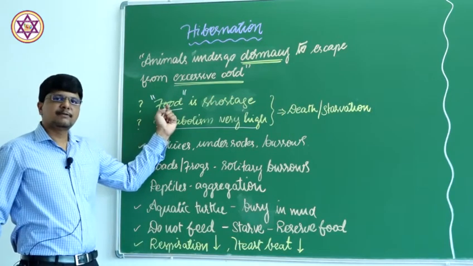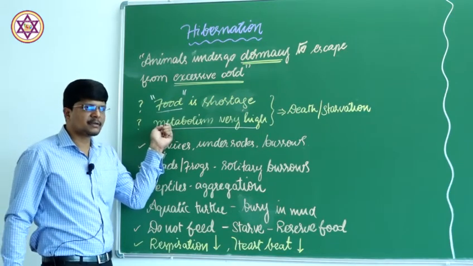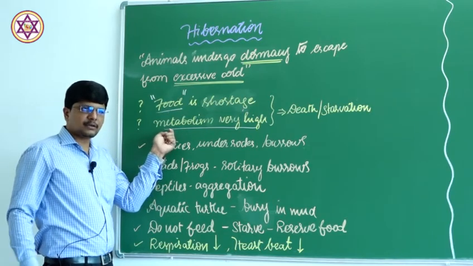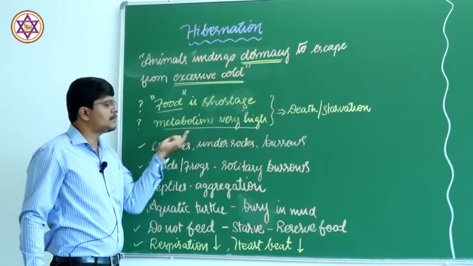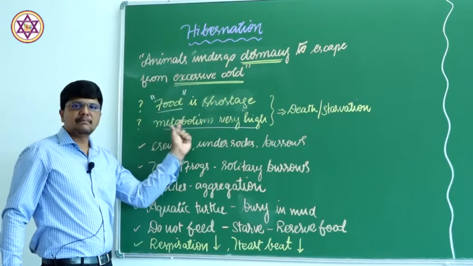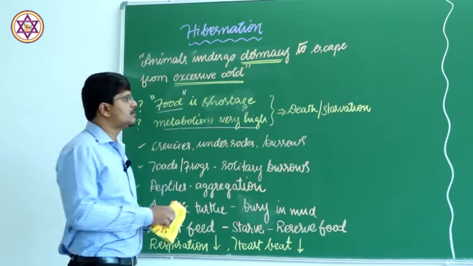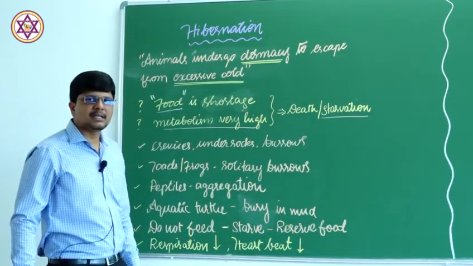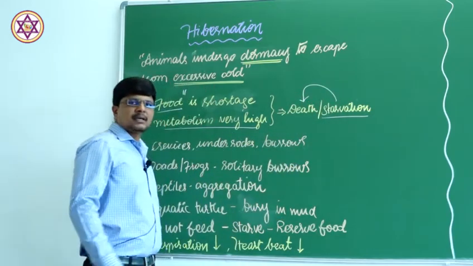One is the food shortage, another one is, if at all the food is available, for the digestion of the food, in order to obtain the energy, there must be very high metabolism needed. If this is not met, food is not met or metabolic rate is not met, the animal will undergo initially starvation, and starvation leads to the death of the individual.